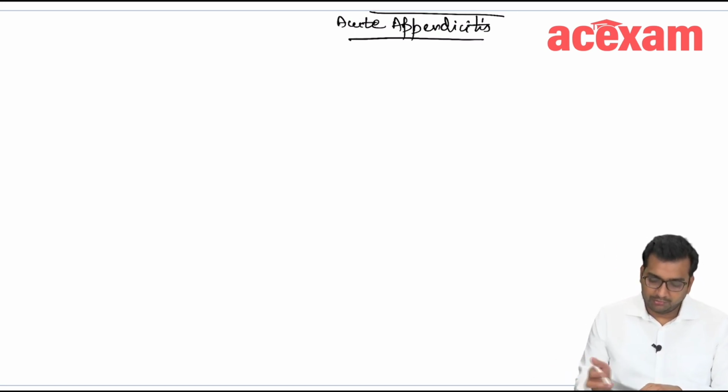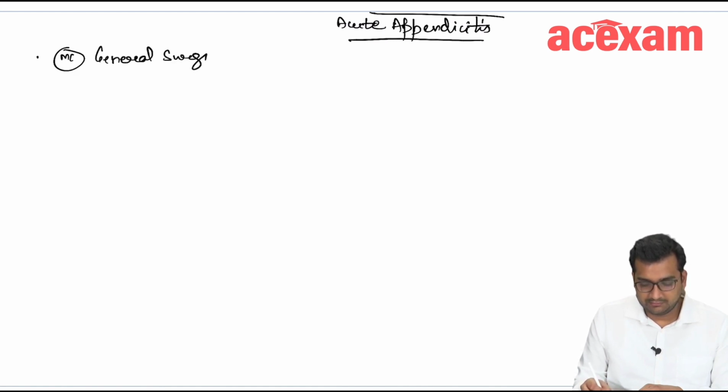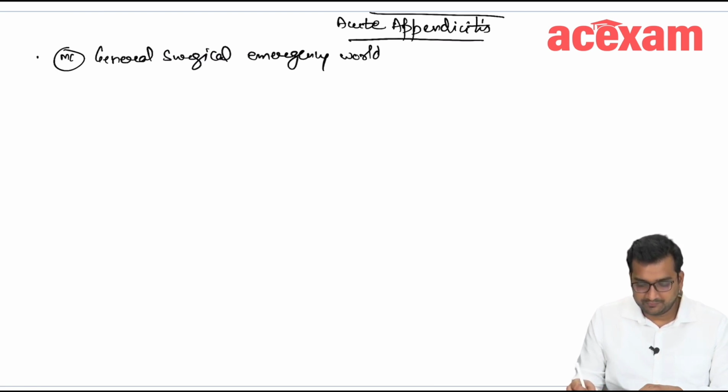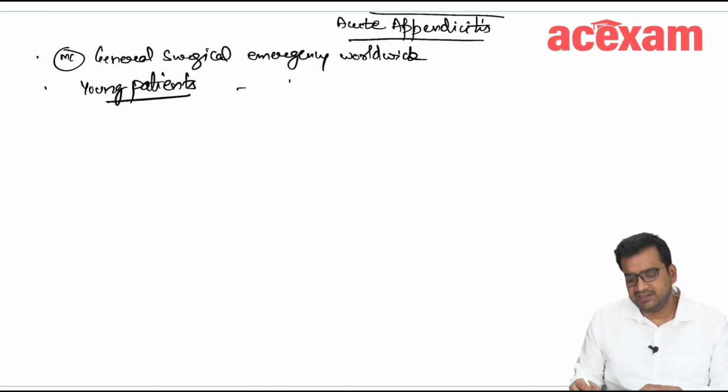So it is the most common general surgical emergency seen worldwide, generally seen in young patients, generally second decade.